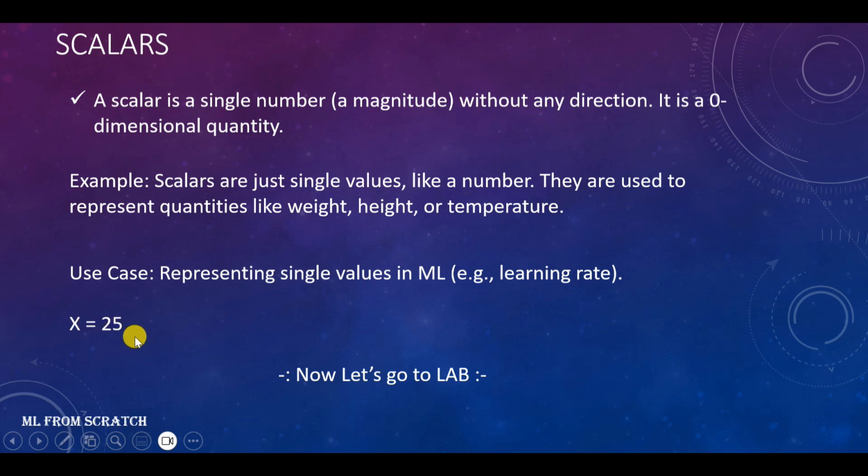In machine learning, a scalar is generally used to represent quantities like weight, height, temperature, speed, etc. As a use case, we can consider representing single values, for example the learning rate. Now we are going to do some operations in the lab section, and see how the scalar works and how we can define it through NumPy, TensorFlow, and PyTorch. Let's jump into the lab section.